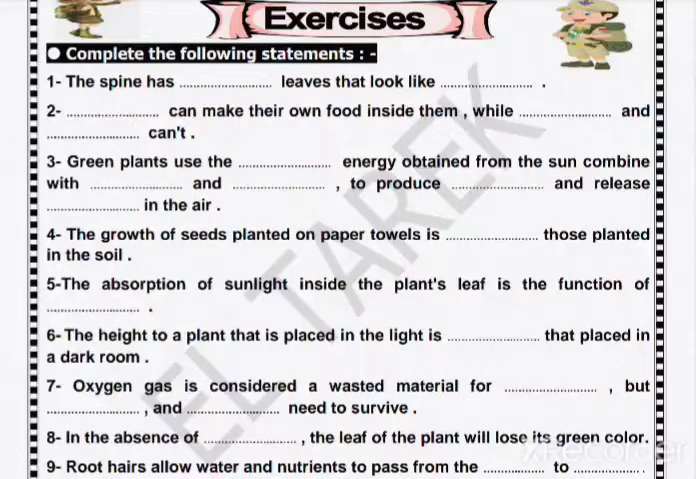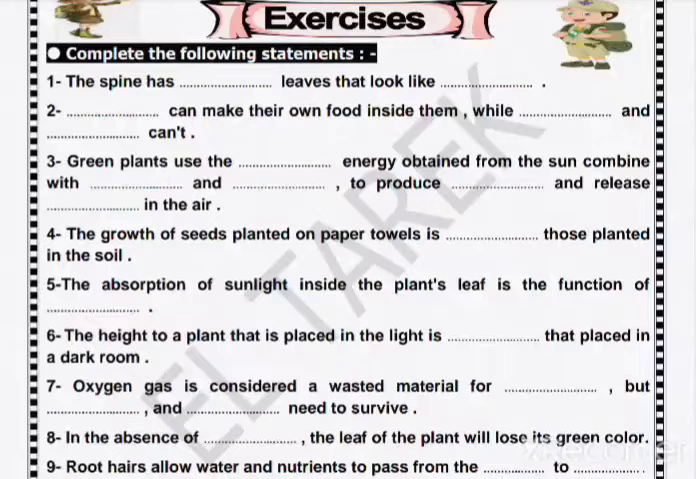Number 2: plants can make their own food inside them, while humans and animals can't. Number 3: green plants use the light energy from the sun combined with water and carbon dioxide to produce glucose and release oxygen. I'll say it again.